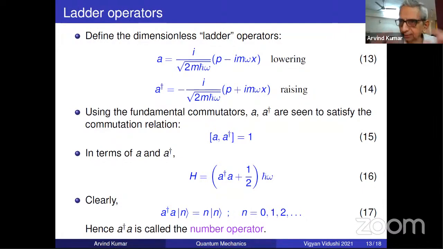So the nonzero elements are just one off the diagonal, close to diagonal. And yes, you can write it down. It will be an infinite, discrete matrix in this case, because the states are discrete. Very good question. Similarly, A dagger.